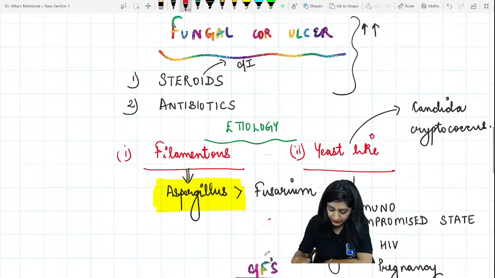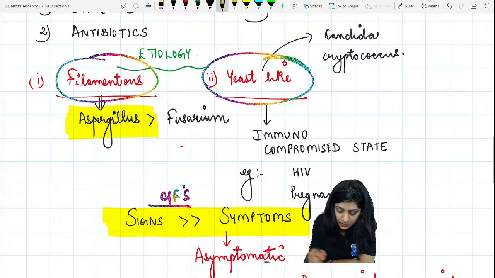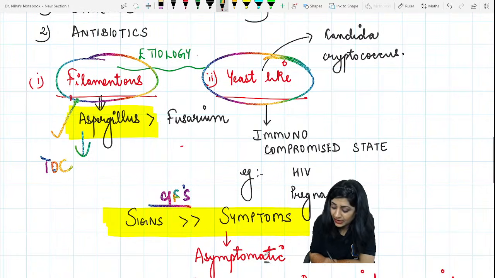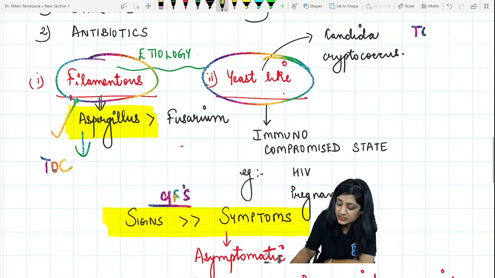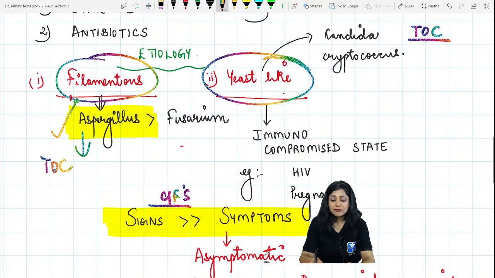Now go to antifungals. One was your filamentous fungus and one was your yeast-like fungus. For the filamentous fungus, aspergillus was common. What is the treatment of choice for aspergillus? And what is the treatment of choice for the yeast-like fungus? Give me the 2 treatments of choice, so that will complete our fungal corneal ulcer. Natamycin, very good.